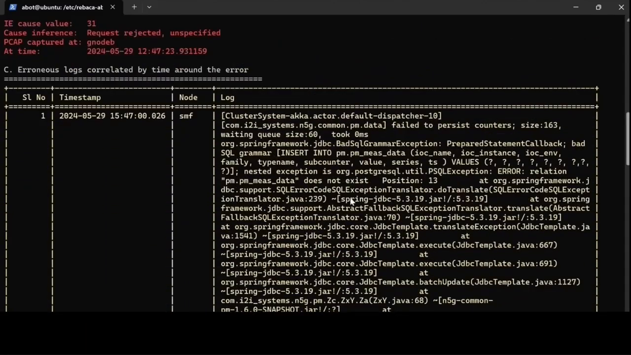This clearly shows that it is a bad SQL grammar exception, and since we have worked with the team on this, we can actually say that whatever Abbott AI has hinted here, that it is a database issue, is in fact correct. And the team has already worked on it.